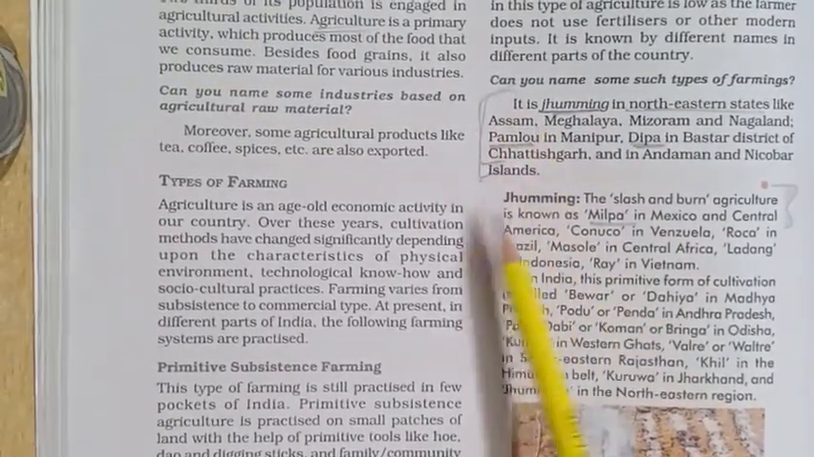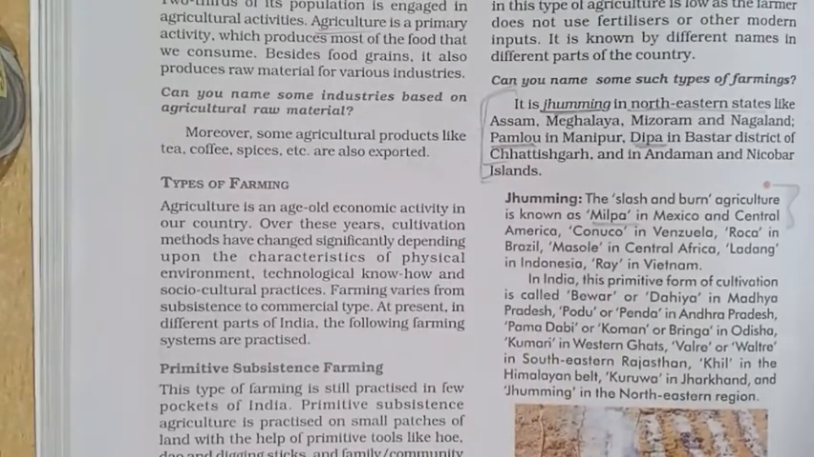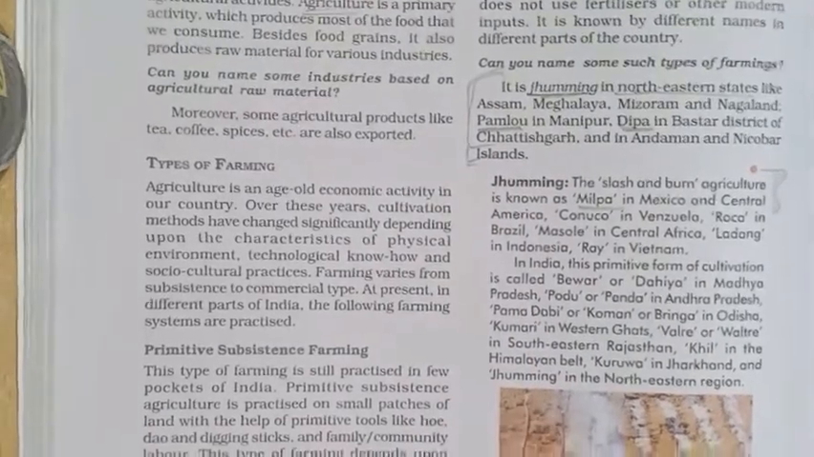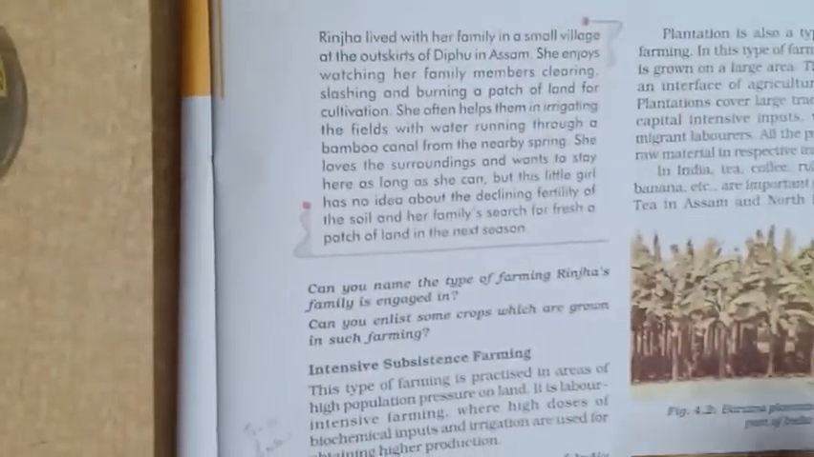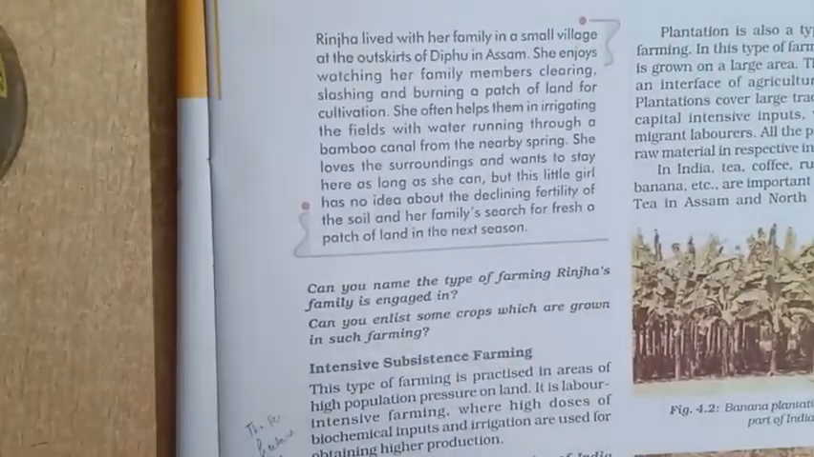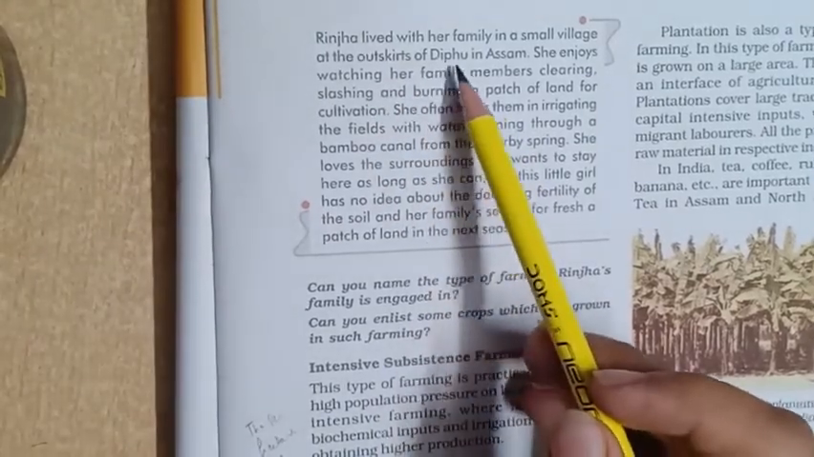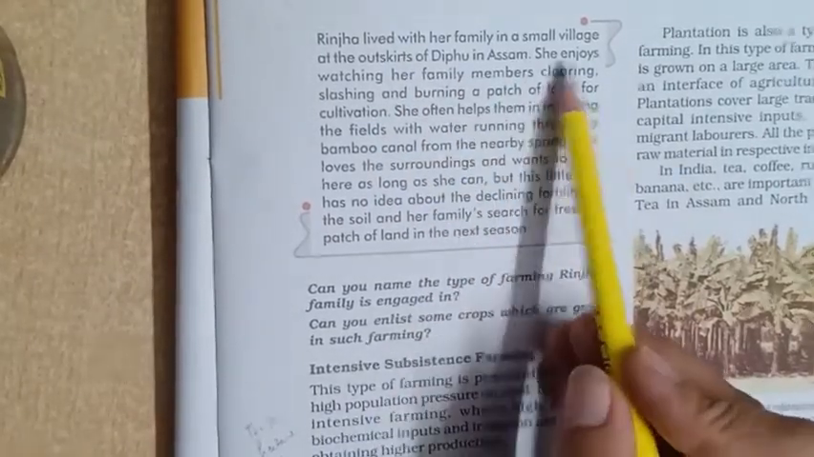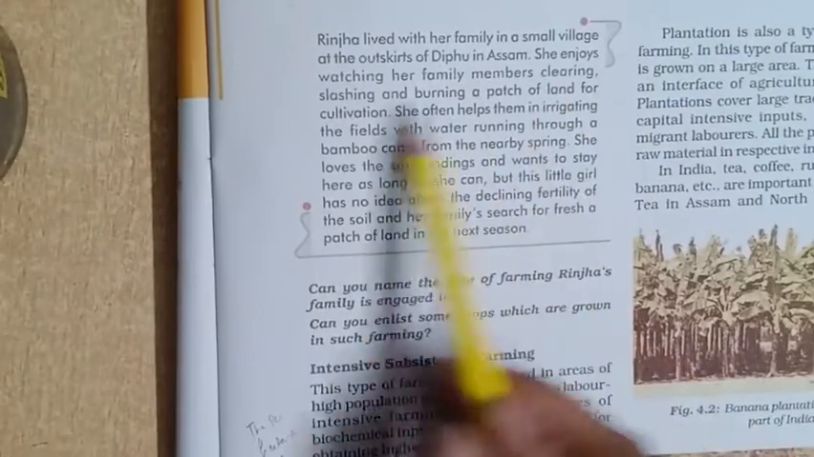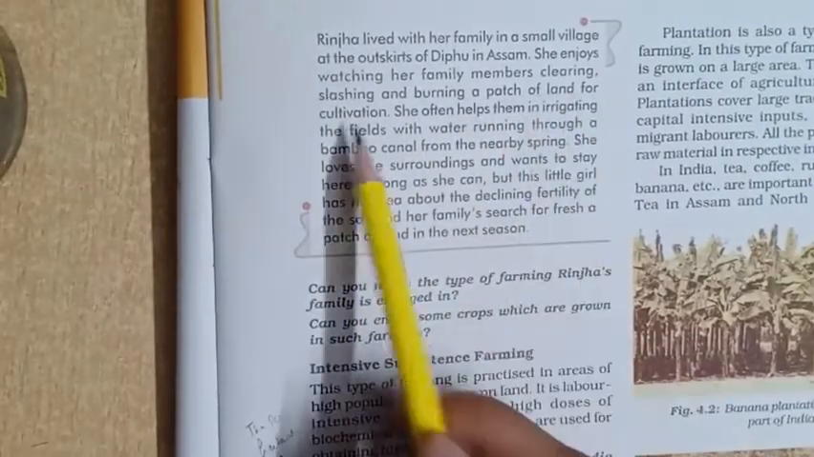So you have to prepare the names or remember the names for the board exams, okay? So now here is a small story so you can understand the slash and burn better. Rinza lived with her family in a small village at the outskirts of Dipu in Assam. She enjoys watching her family members clearing, slashing and burning a patch of land for cultivation.